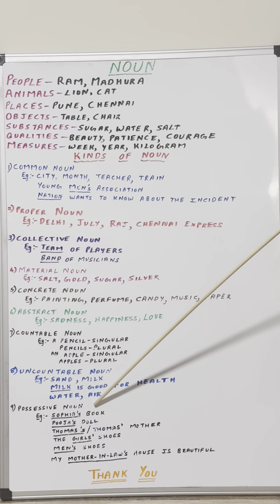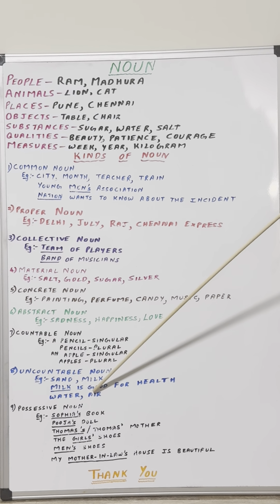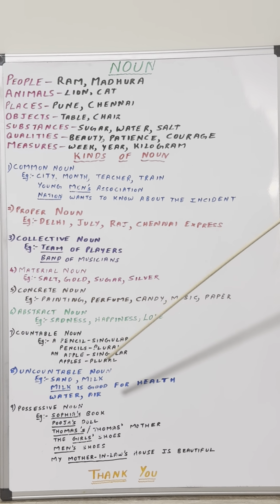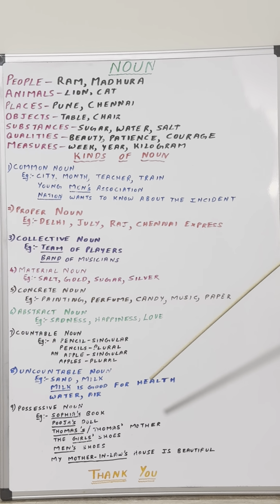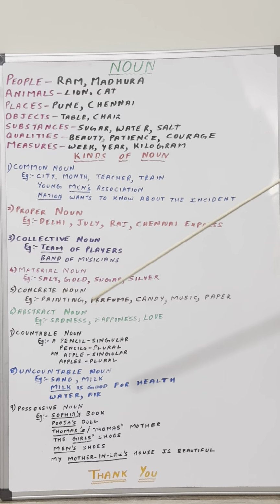Possessive noun shows the ownership of a thing. How do you write it? By adding apostrophe and the letter S. If you already have S in the plural noun, you just have to add apostrophe. You need not add the letter S. So this is the explanation of noun and the kind of noun.